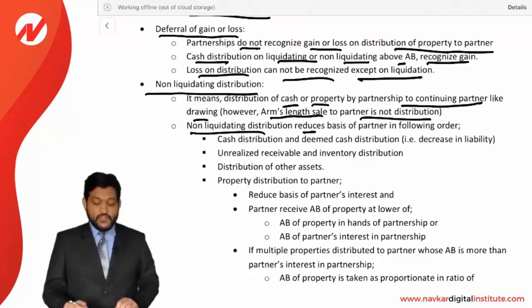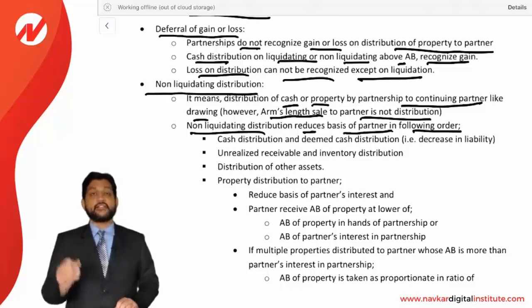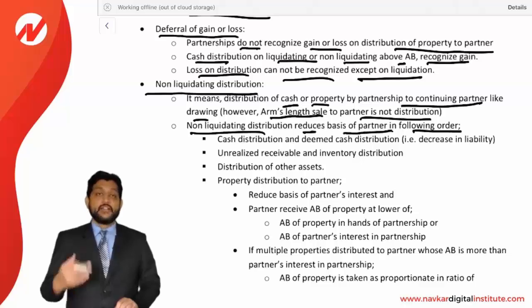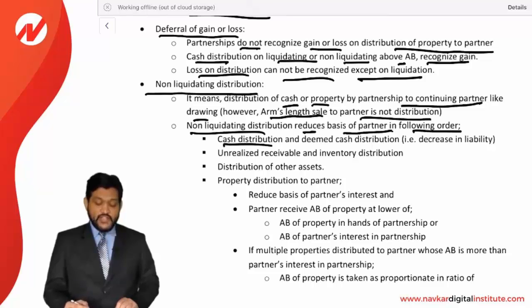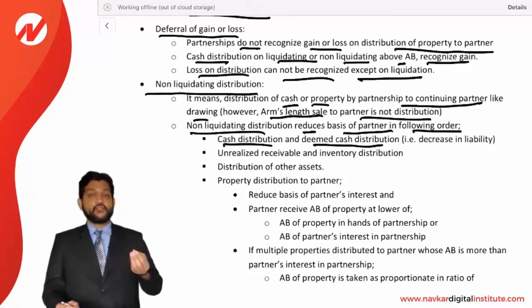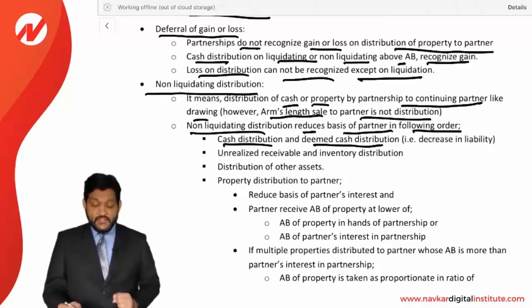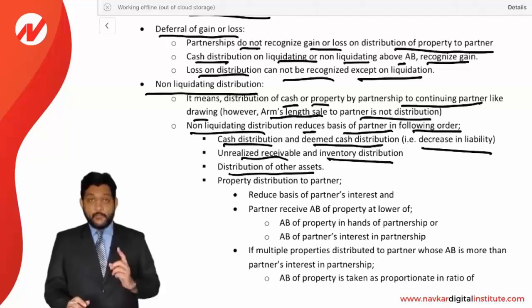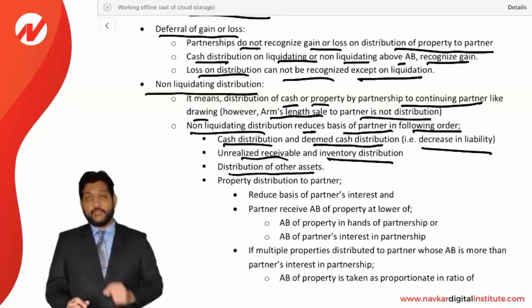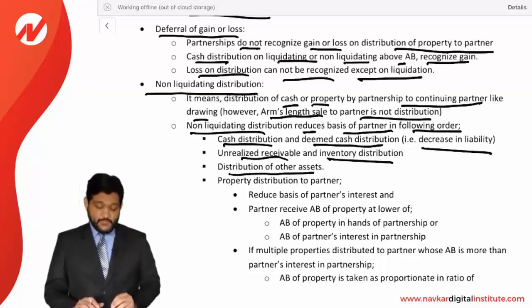A non-liquidating distribution reduces the basis of the partner in the following order. Whenever a partner is receiving a non-liquidating distribution from a partnership, it will reduce the basis of the partner in this order. First, cash distribution and deemed cash distribution. Cash distribution is cash received from a partnership. Deemed cash distribution is nothing but a decrease in the liability. Unrealized receivable and inventory distribution is the second in order, and third, distribution of other assets. So these orders should be followed. First, cash distribution and decrease in liability. Second, inventory and account receivable, and third is other assets.